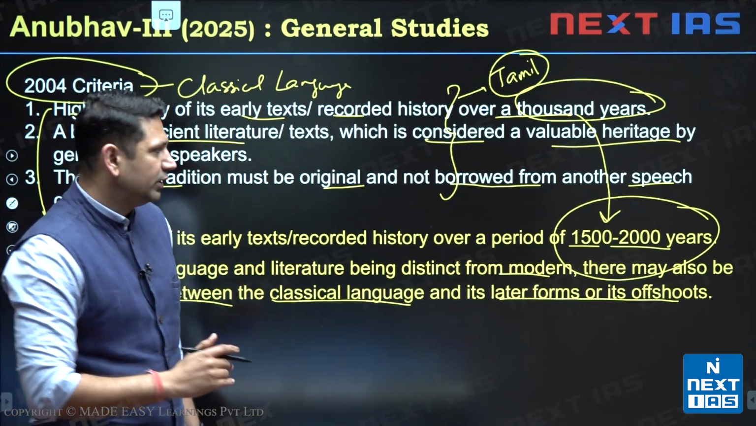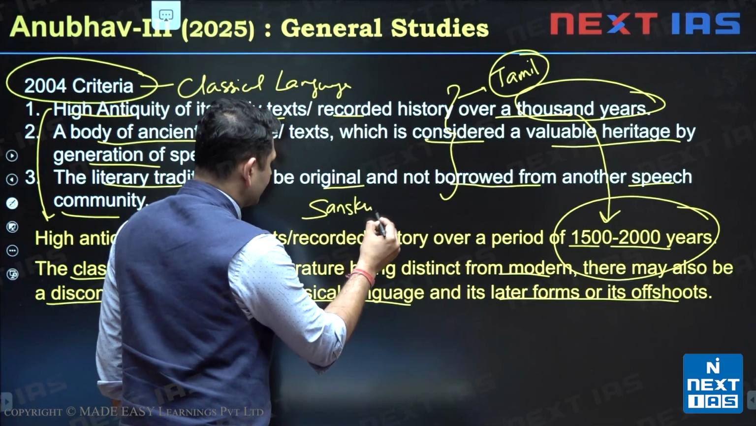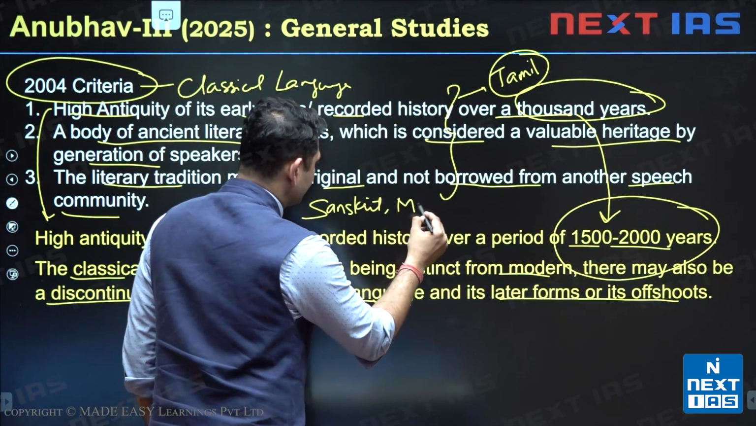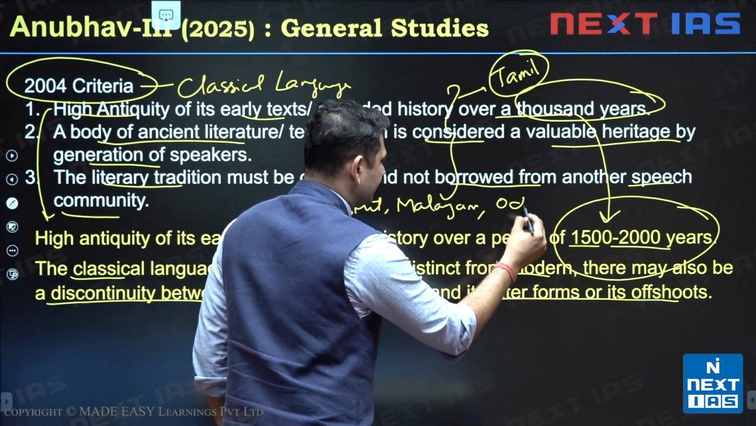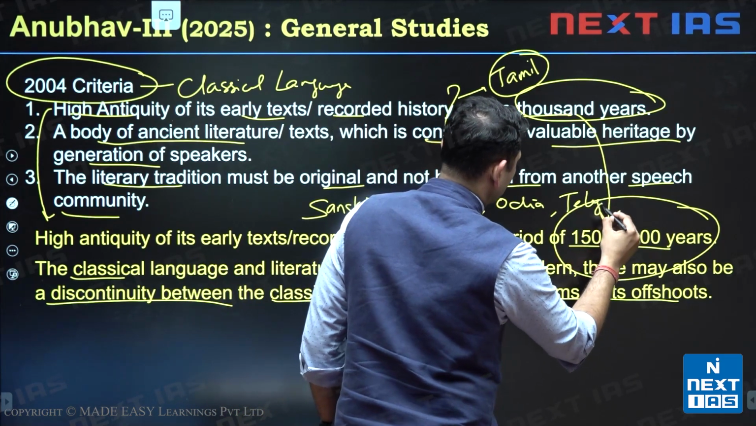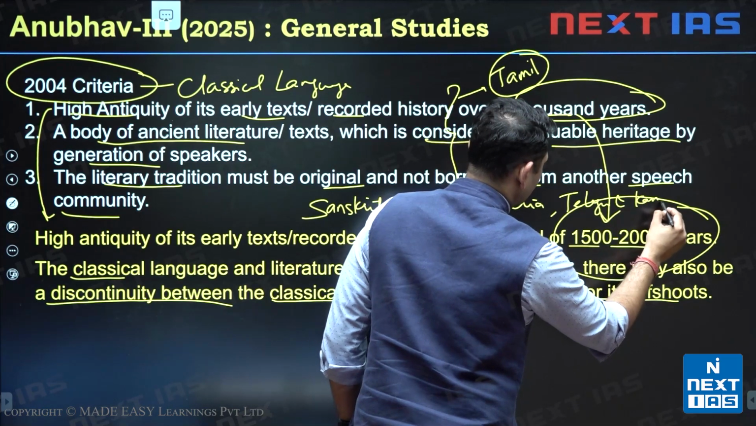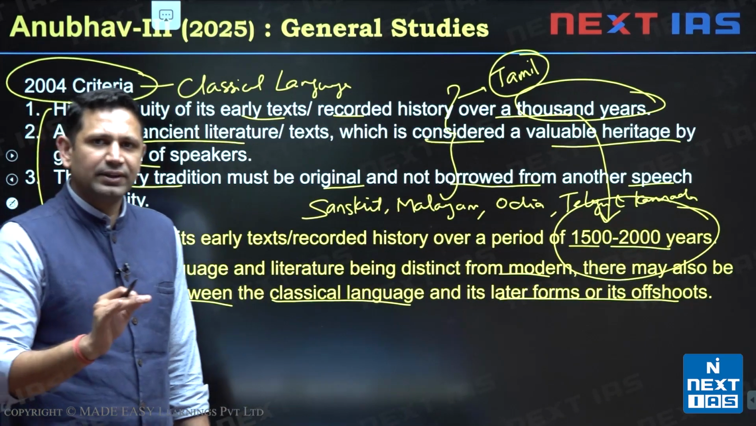And according to these, Sanskrit, Malayalam, then Odia, then we have Telugu and Kannada. These languages were given the classical language status.